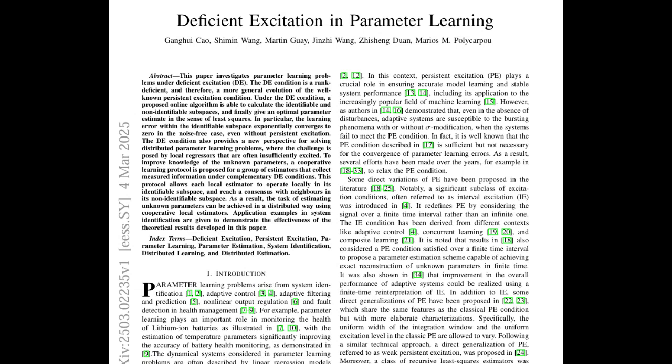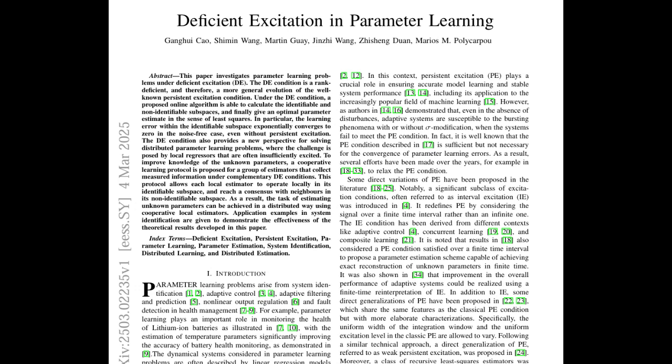All right, so get ready, because today we're diving deep into this paper, and it's all about how systems learn, even when they don't have all the information. It's called Deficient Excitation in Parameter Learning. And you know what's really cool about this? It's not just about robots or AI. No, this applies to anything that learns from data, which includes us. Yeah, exactly. So even us humans. This paper is like a window into how we learn, even when we're missing crucial information.